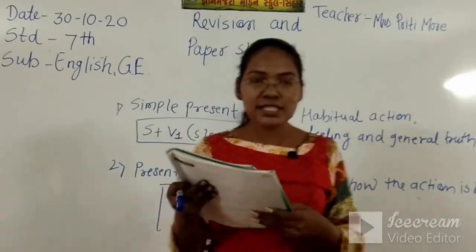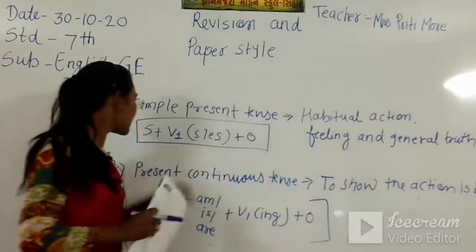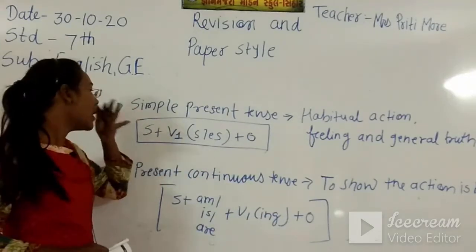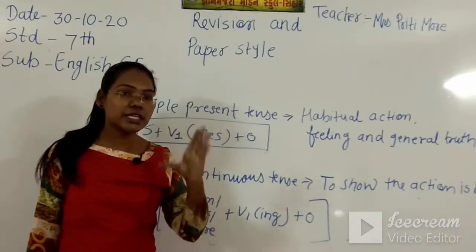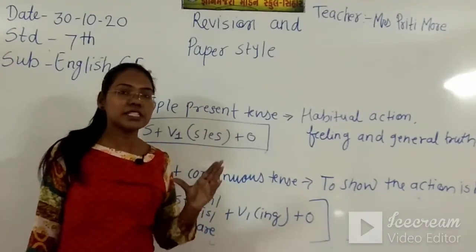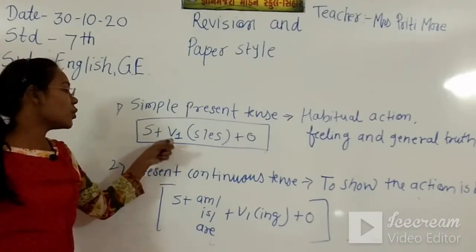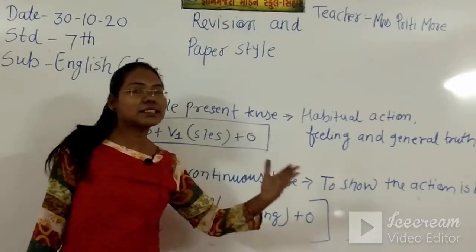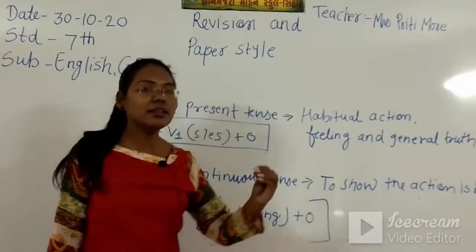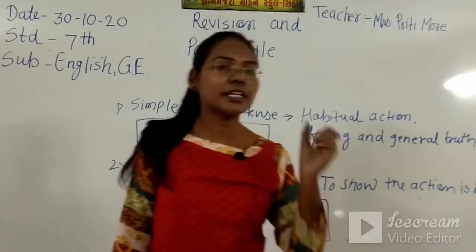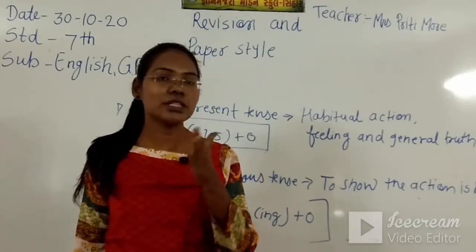So these exercises also we have, and in the simple present tense according to the subject we use s or es with the verb. If a singular person is there, he, she, it or any male or female name is there, that time we use s or es with the verb. That means she cuts cake, he dances well, he gives money. That means to the verb we are using s or es according to the subject.